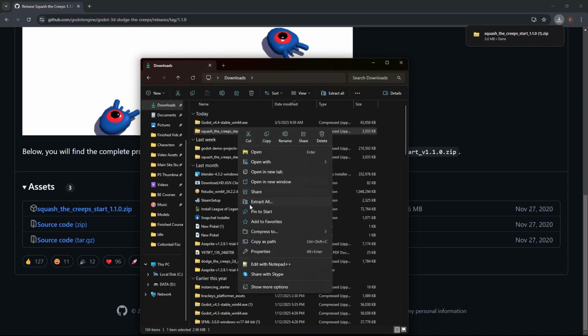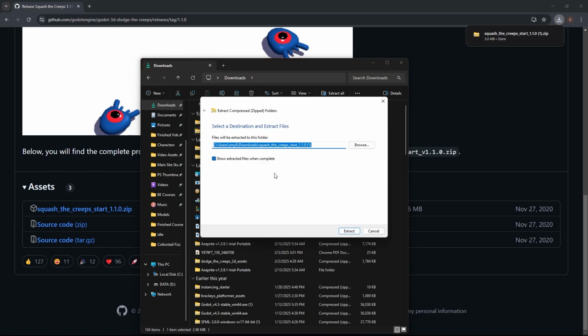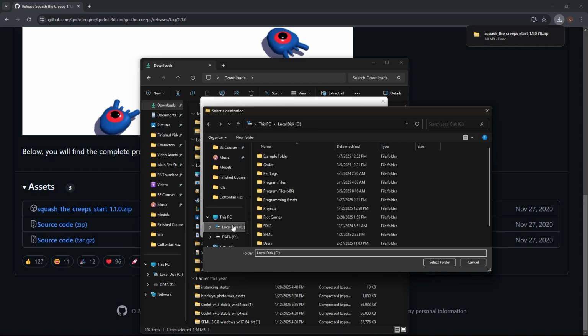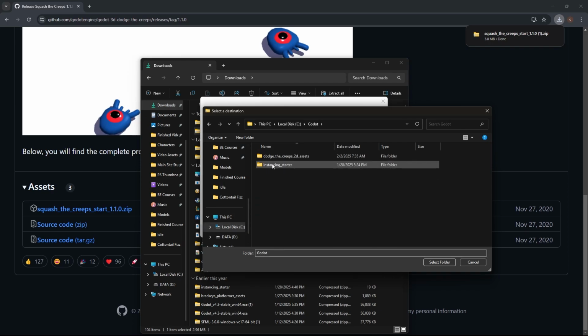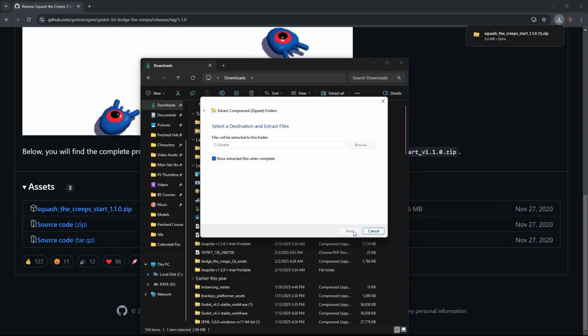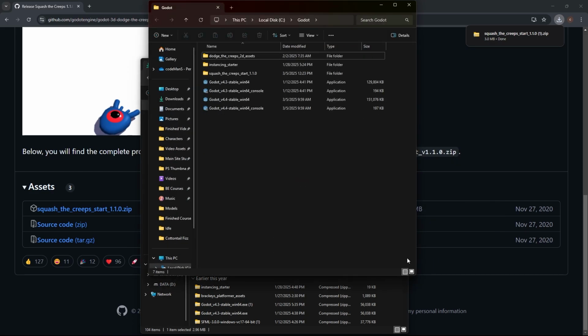So let's right click it, extract all. Put it into Godot. Browse. Let's go over to C, Godot, and right here's fine. Select folder. Extract. There we go. And we're back in business.